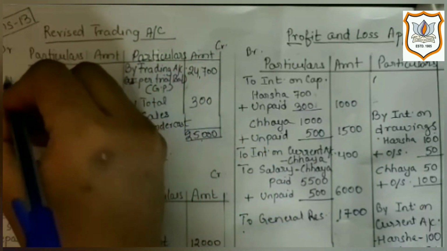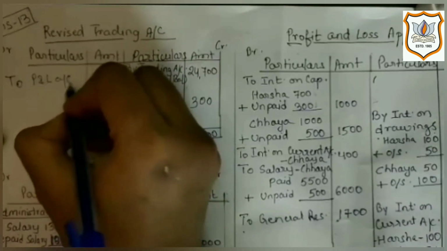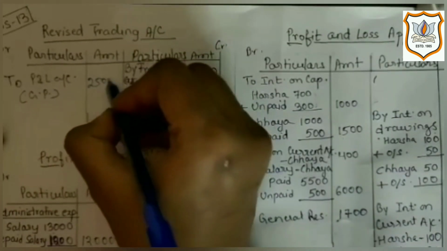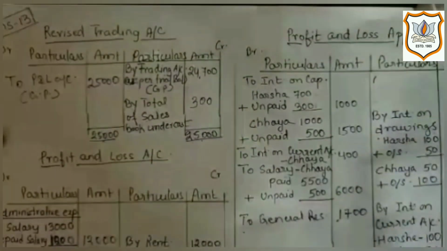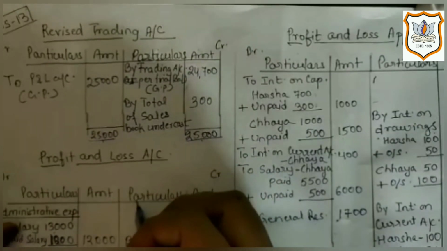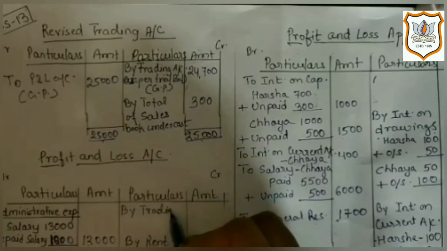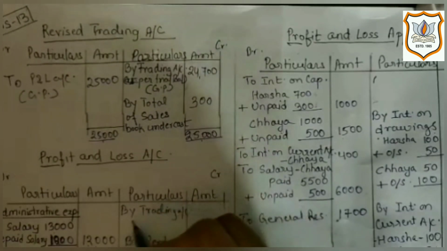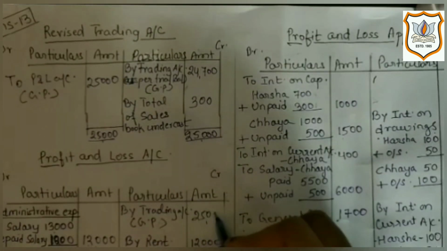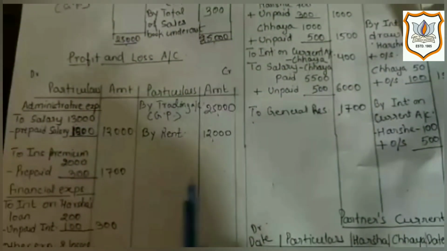So here on debit side we will get gross profit, which will be transferred to profit and loss account on credit side by trading account. Gross profit 25,000.